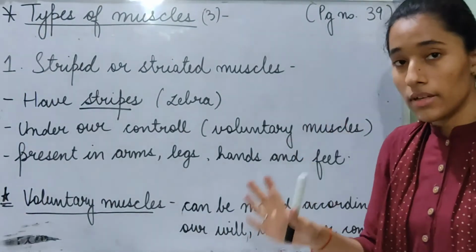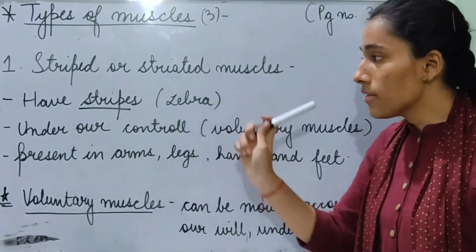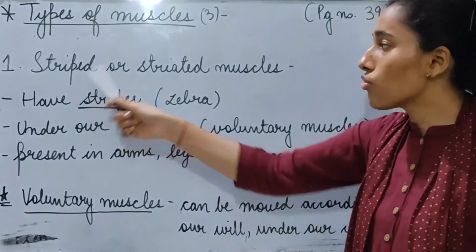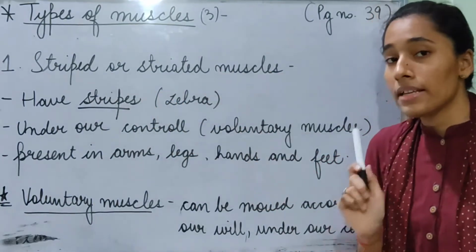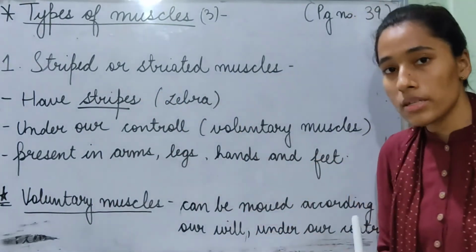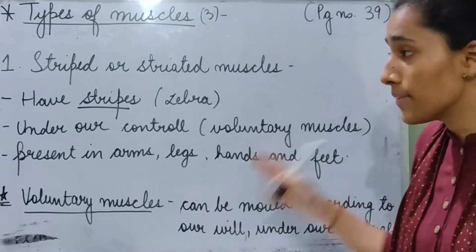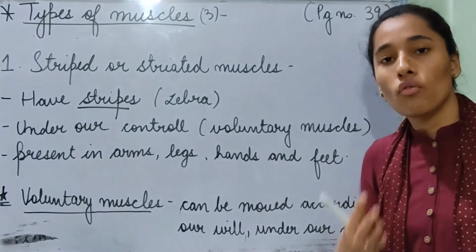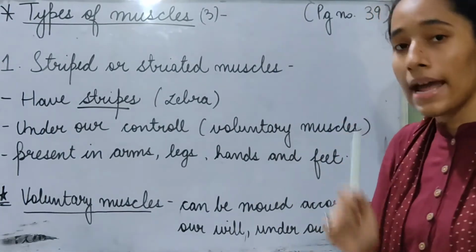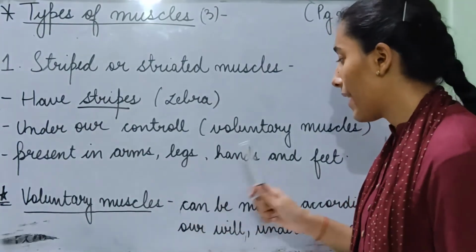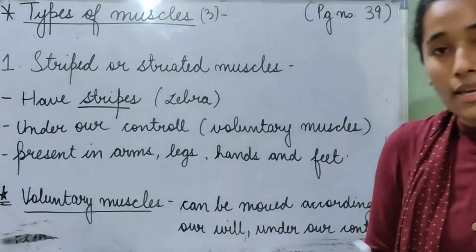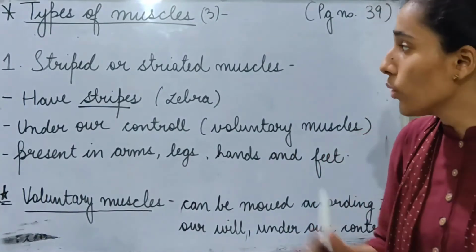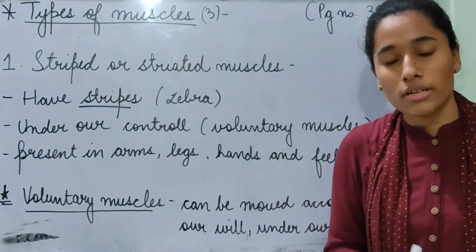So, what we have learned is striped or striated muscles have stripes in them, just like a zebra. Because they have stripes, they are called striped and striated muscles. They are under our control, which means we have full control over their movement. That makes them voluntary muscles, present in our arms, legs, hands and feet. We can freely move our arms, legs, hands and feet whenever we want to, so they have striated muscles in them.